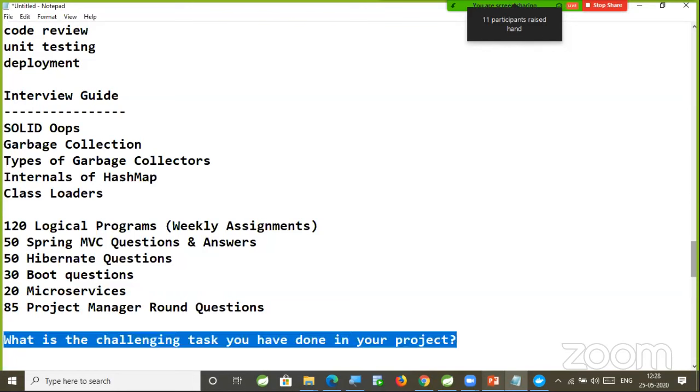Can you say I faced a null pointer exception? Can you say that I did not understand how to set the class path? No, these are silly things, right? So in a real-time environment, what are the challenging tasks that we are going to face? How do we need to resolve and solve those problems? We need to understand that. These kinds of questions will be asked in the project manager round.